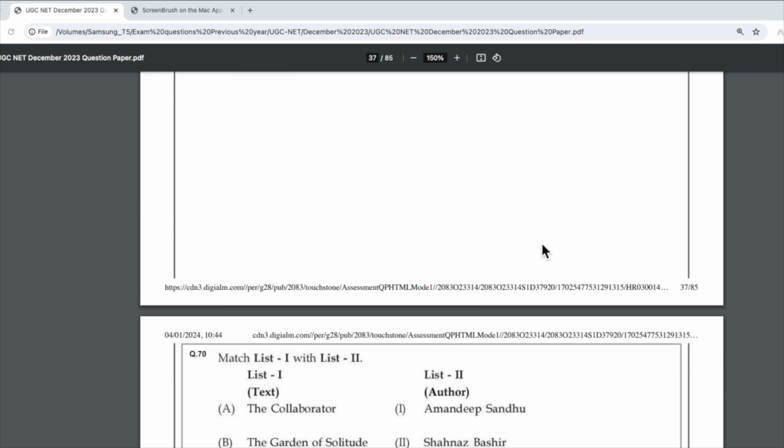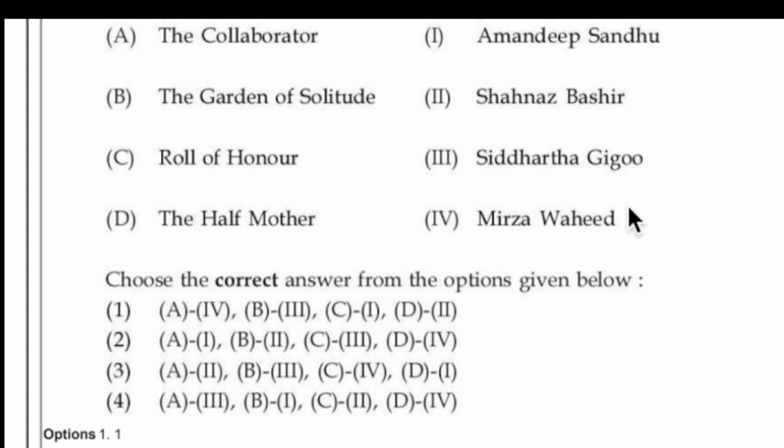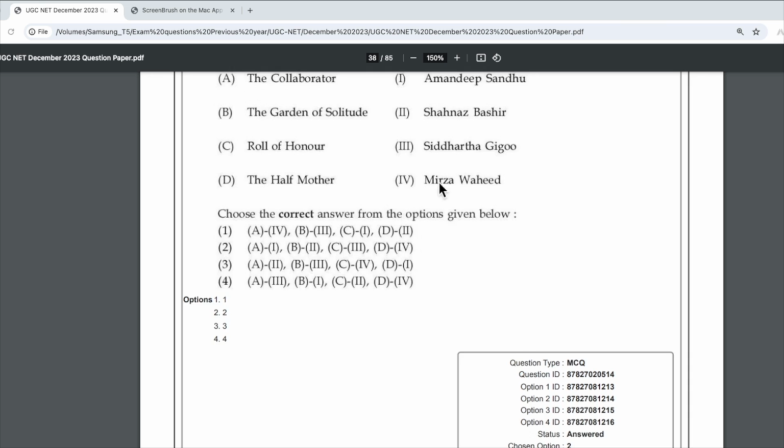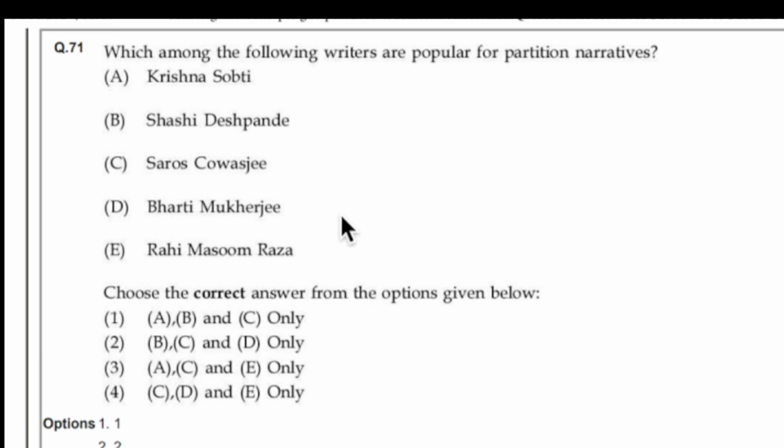Then we have Indian literature, you can skip this question. They have asked it once, but now I don't think they are going to ask it again, so you can skip all these works. No need to do anything. This is a question based on your general knowledge. If you have read it somewhere, you will be able to answer it. Otherwise, there is no use in studying all these things.